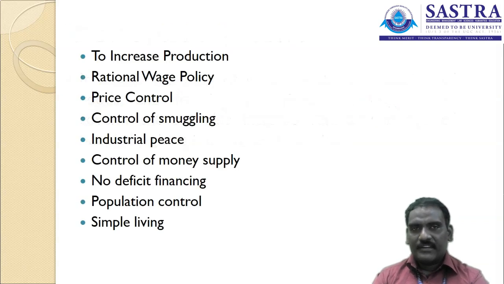There are some other measures also given in these other direct measures to increase production. There may be a problem of inflation and lower domestic supply, so we want to get the product from a foreign country. We are going for importing activity. So the first solution given in this direct measure is to increase production. When production is increased in the domestic market, people get the product easily. People pay a lesser price for the particular product. So it is going to control inflation in the country. The prices are not going to increase.